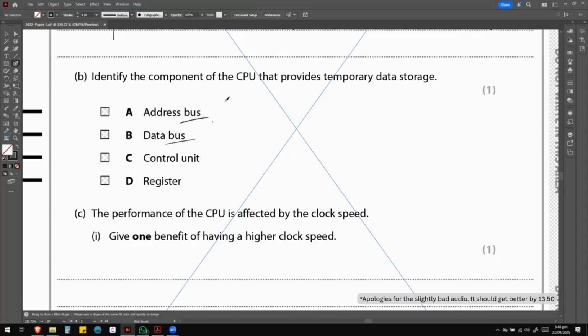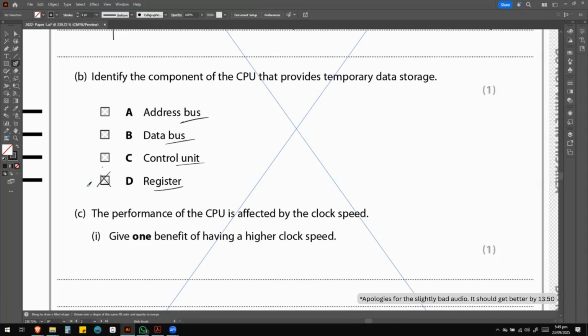Control unit is like a manager. Okay? It makes decisions, but it doesn't store any data. So the only option here is register. So we're going to make a cross on register right here. And make crosses the way I've done right here for the multiple choice questions like this.